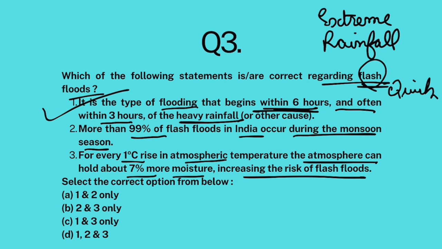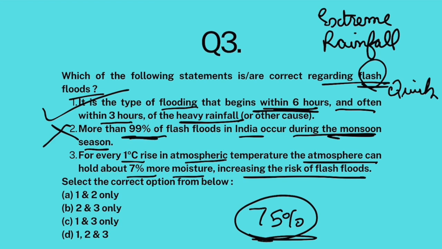Now, around 75% of flash floods in India occur during monsoon season. The rest 25% occur mostly during pre-monsoon season. So, it's not 99%, it's 75%. So, this statement is false.